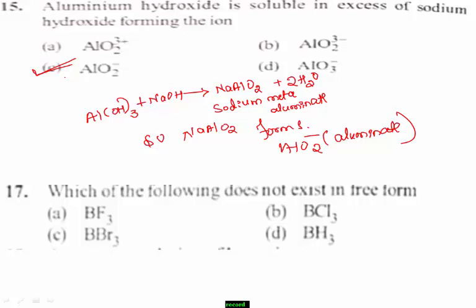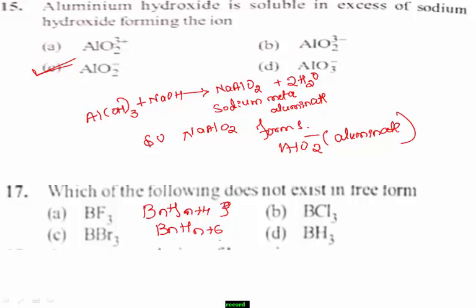Remember, boron forms different hydrides of general formula BnHn+4 and BnHn+6.